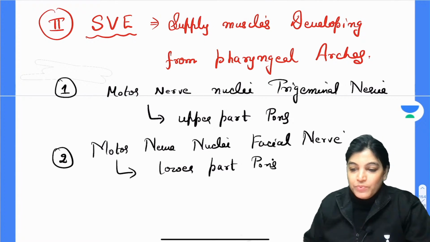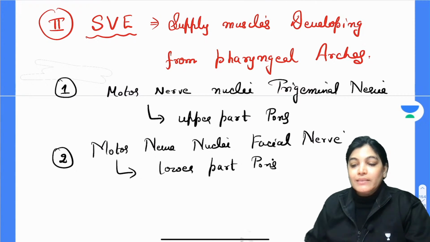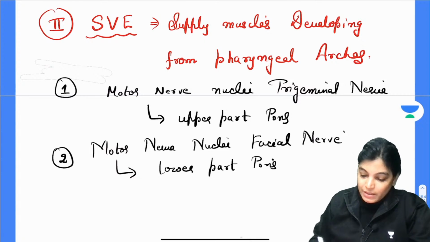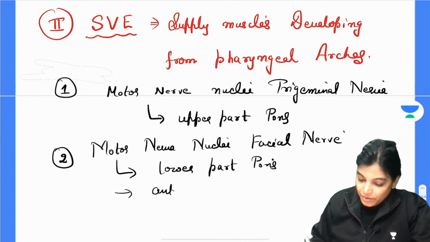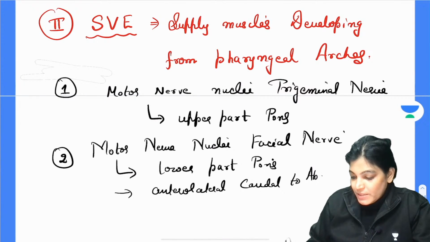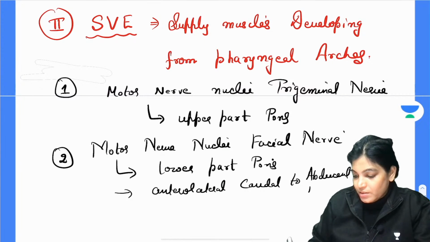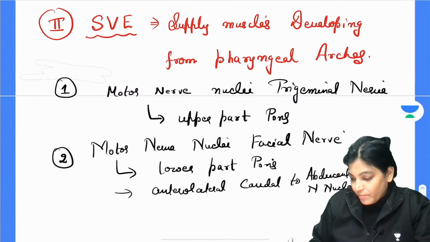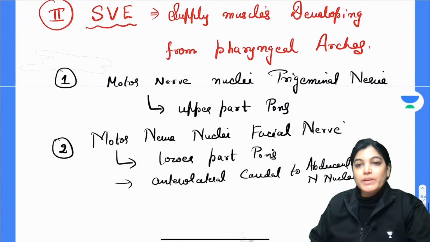To be more specific, it is anterolateral and slightly caudal to the abducens nerve nucleus, meaning the sixth cranial nerve nuclei. Okay, so we have done with this.